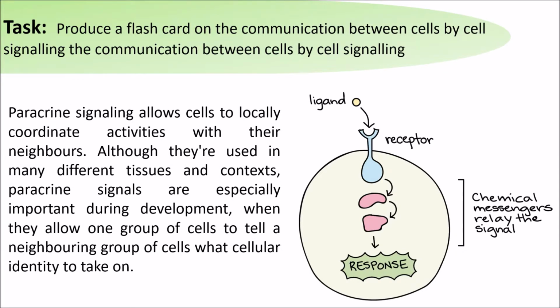Paracrine signalling allows cells locally to coordinate activities with their neighbours. Although they're used in many different tissues and contexts, paracrine signals are especially important during development when they allow one group of cells to tell the neighbouring group of cells what cellular identity to take on.